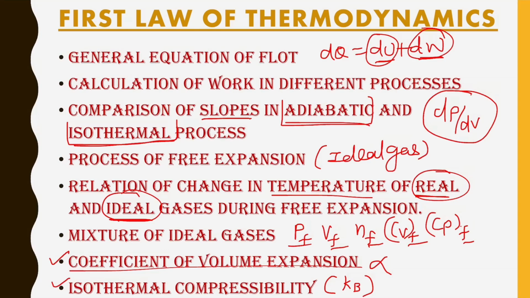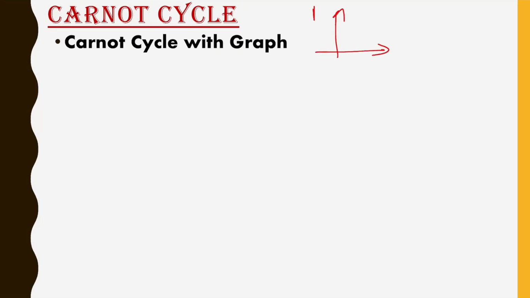Now this is it for first law of thermodynamics. After that we are going to study Carnot cycle. Carnot cycle is also very important. In Carnot cycle we have a graph in the PV diagram, which we discussed, and at last we get some equations between temperature and heat, and using the Carnot cycle condition we write Q1 over Q2 equals T1 over T2. If you have studied this much, you know what I am saying.